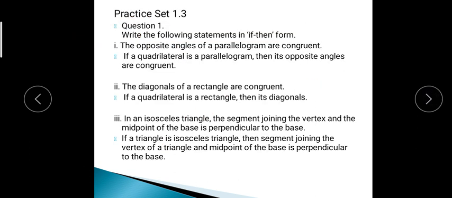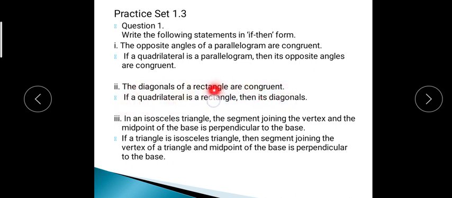Now, some examples based on the conditional statement. Write the following statements in if-then form. The opposite angles of a parallelogram are congruent. If a quadrilateral is a parallelogram, then its opposite angles are congruent. The diagonals of a rectangle are congruent.